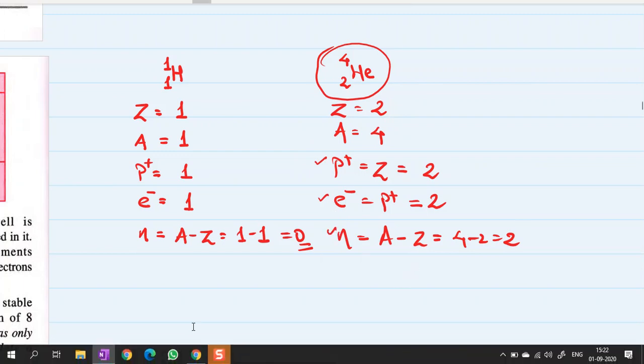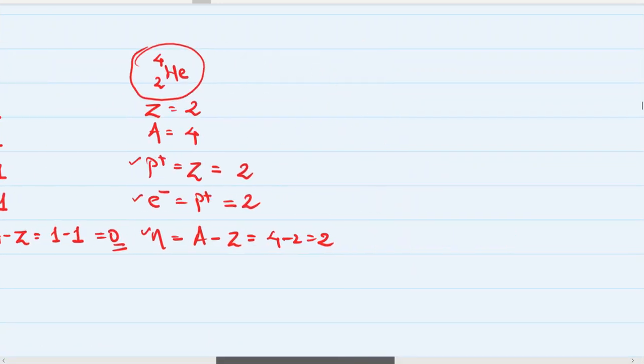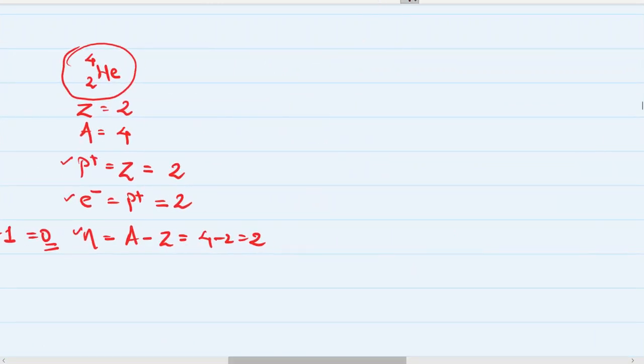Okay, so I'm going to take a few more examples to make it very clear to you. Next I'm going to talk about, let's say, oxygen. Oxygen has mass number of 16 and atomic number 8. So the atomic number is 8, the mass number is 16.